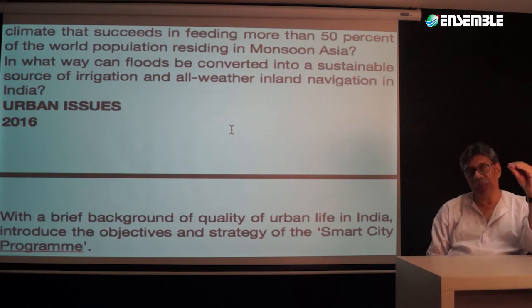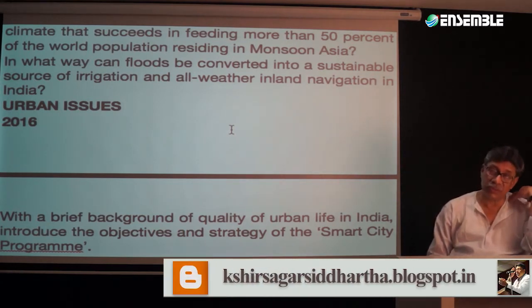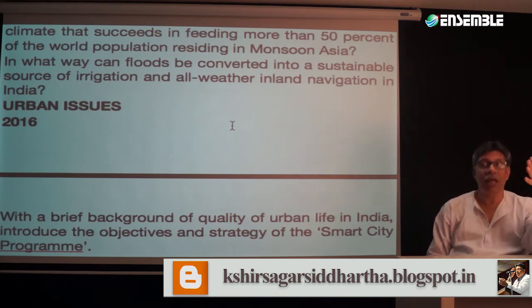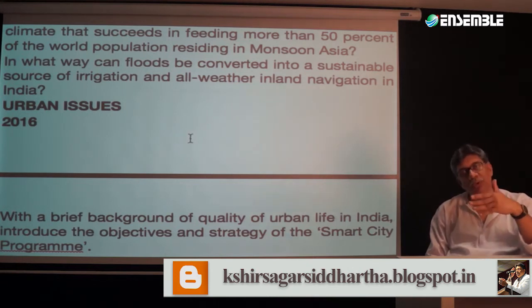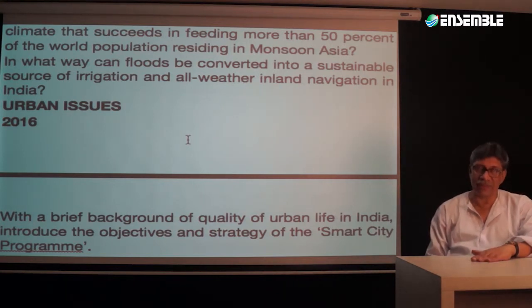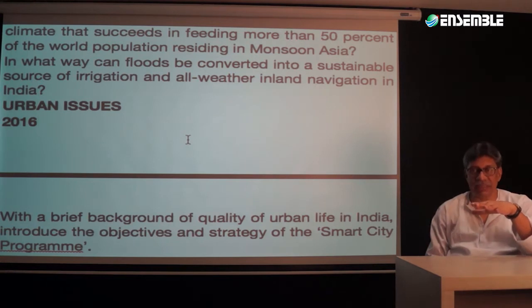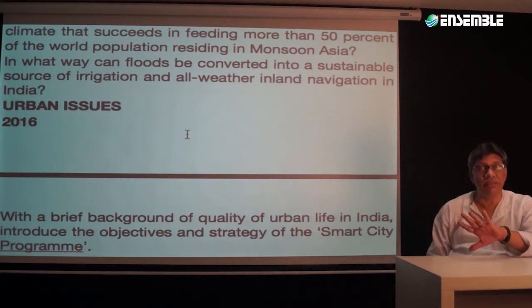Now, as you can take a look at it, you will find that there have been a good number of questions on world's physical geography, on resources, and on primary, secondary, and tertiary activities. Tertiary activity is less represented largely because there are not too many questions on transportation. That is one part missing in this case. In tertiary activities, there have been one or two questions on India. Most of these questions are on India. The world is still completely left behind.